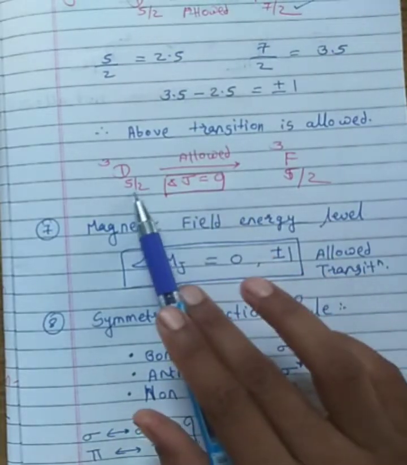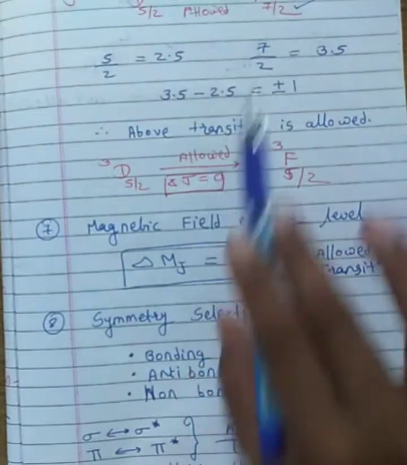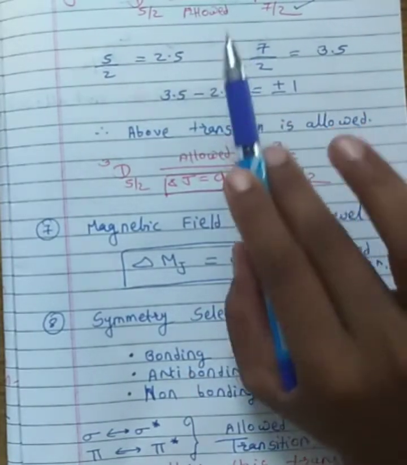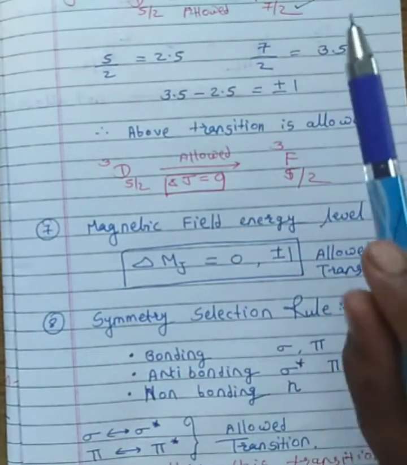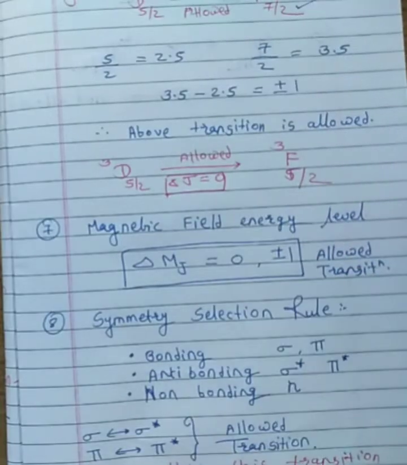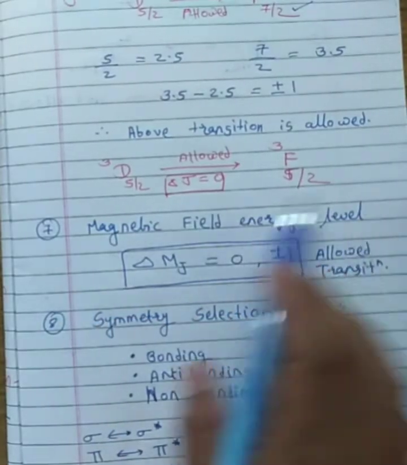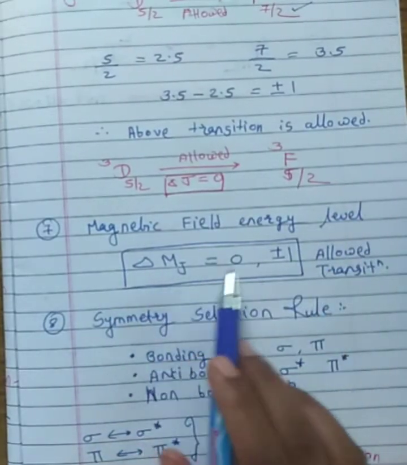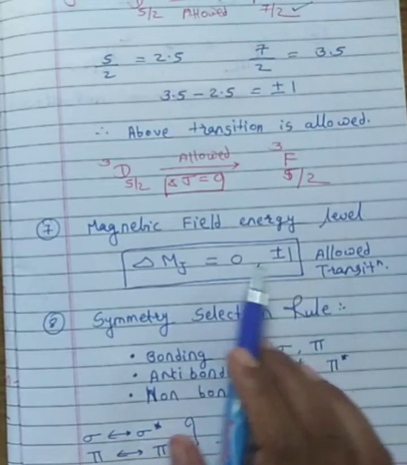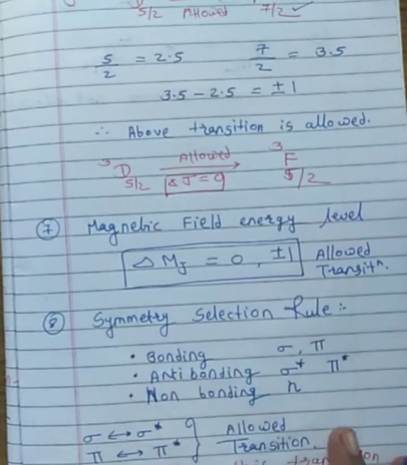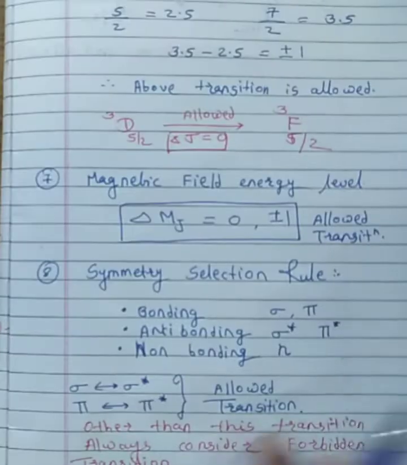Instead of that, suppose this value is not equal to 0 or plus minus 1, then such a transition is forbidden. Okay. So next point is magnetic field energy level, that is delta MJ is equal to 0 or plus minus 1. How the magnetic field is found was seen in the previous lecture.